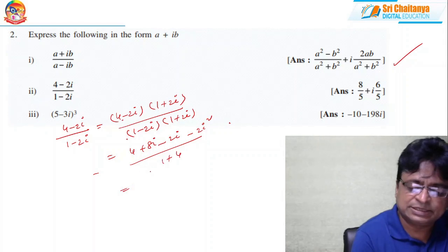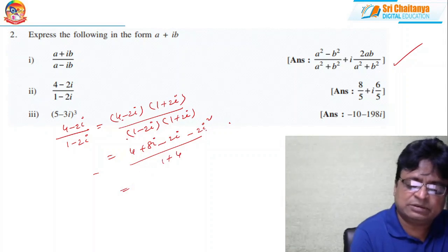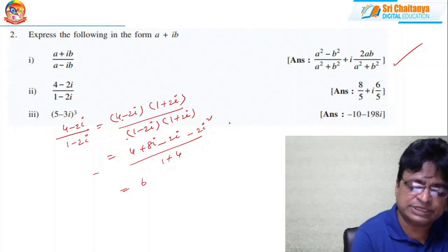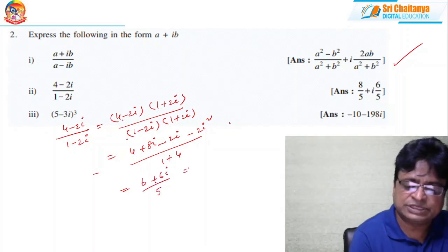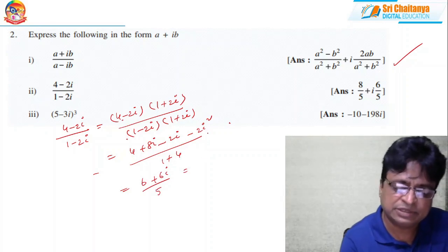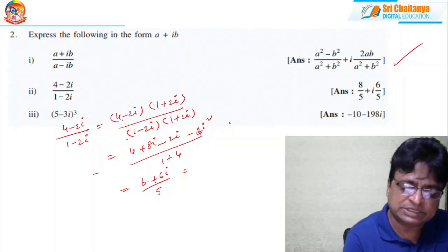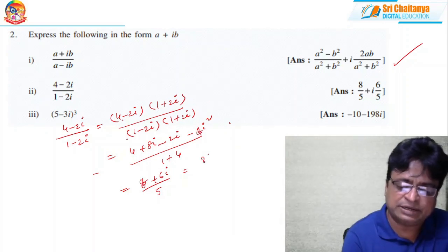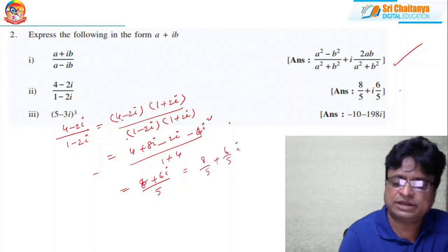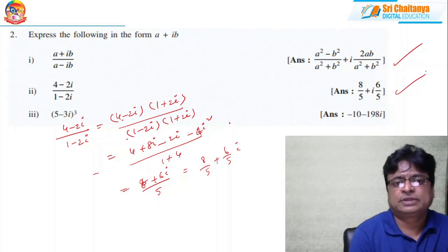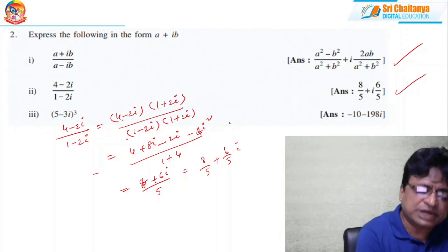So i square is minus 1. Minus 1 into minus 2, that is 2. So 4 plus 2, 6 plus 6i by 5. So after simplification, sorry, here it is minus 4i square, that means 8. So 8 by 5 plus 6 by 5 i. You get the answer. The only thing is you just rationalize.